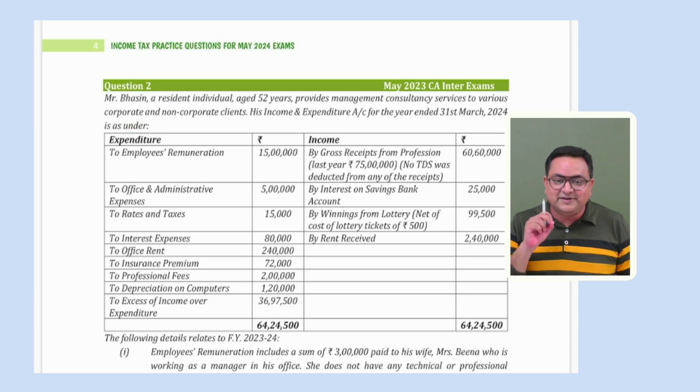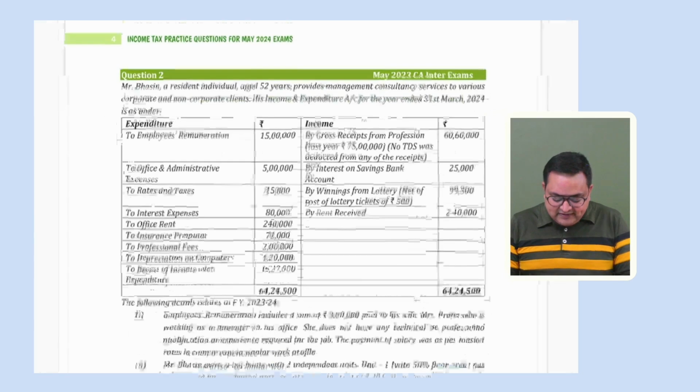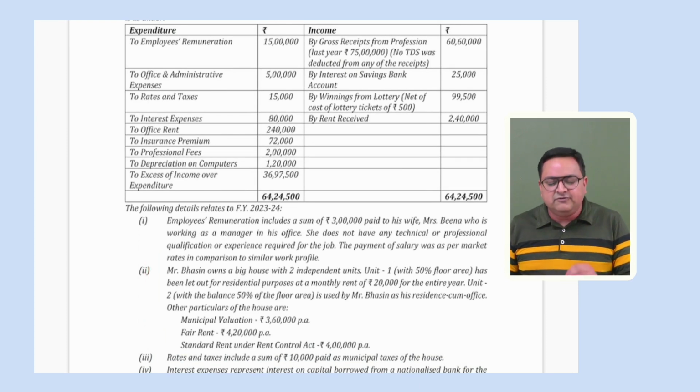If there is any information mentioned here that we have made a payment to someone and have not deducted TDS, then we are going to disallow that, 100% or 30% as the case may be. So Mr. Basin is eligible to deduct TDS also.